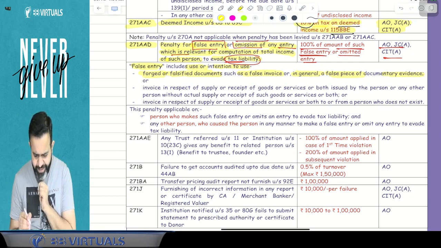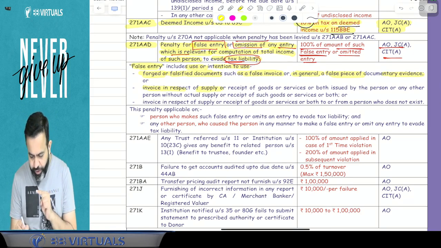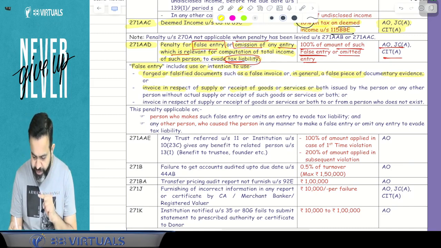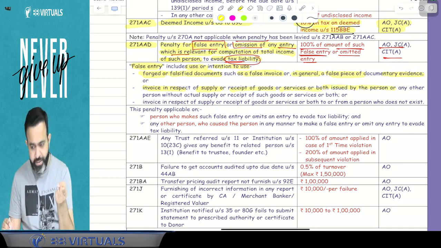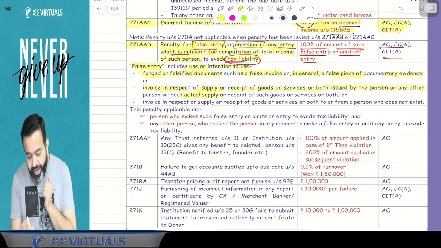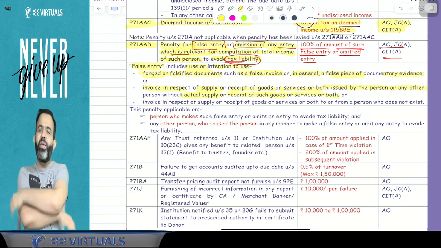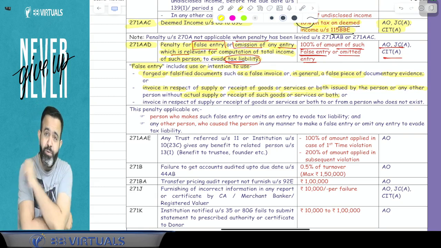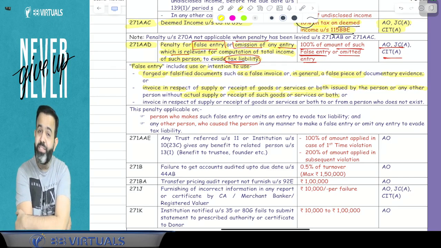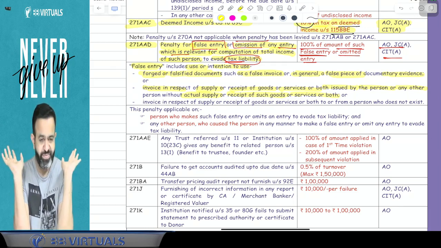Now one more interesting point, this second point is very interesting. It says: invoice in respect of supply or receipt of goods or services or both issued by the person or any other person without actual supply or receipt of such goods or services or both. You know that people take fake bills only for GST credit. Suppose I have taken a purchase bill, but I have not actually purchased the goods.